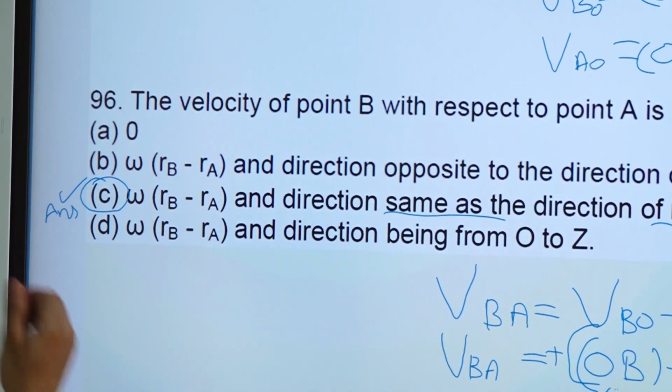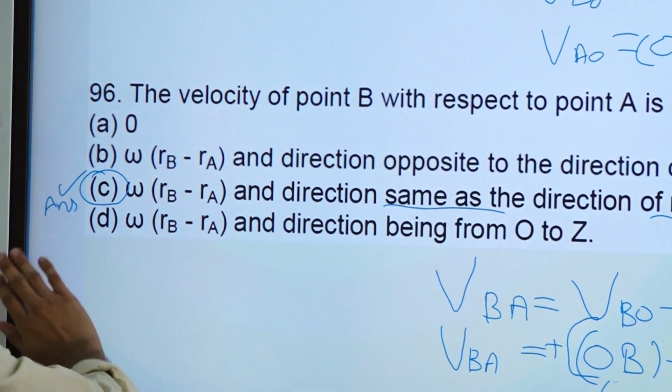So that's how we are going to solve this question, right? Let us move to the next question now.